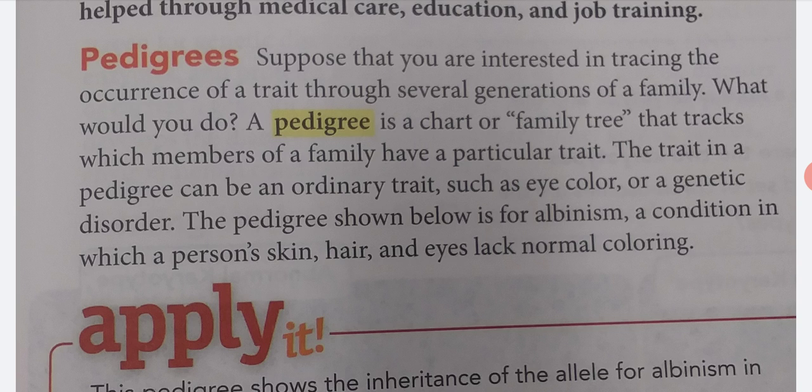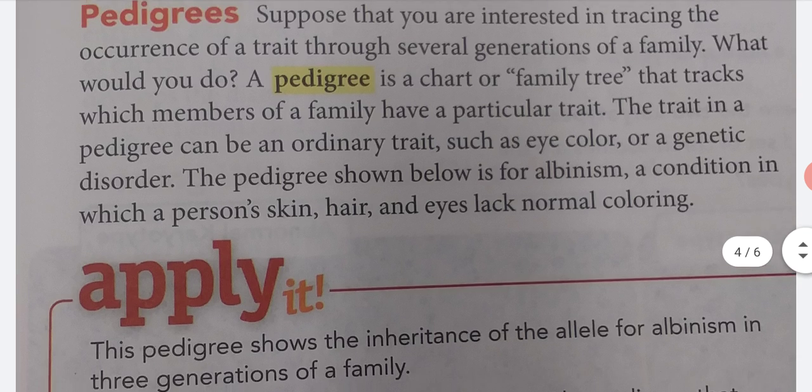Pedigrees. Suppose that you are interested in tracing the occurrence of a trait through several generations of a family. What would you do? A pedigree is a chart or family tree that tracks which members of a family have a particular trait. The trait in the pedigree can be an ordinary trait, such as eye color, or a genetic disorder. The pedigree shown below is for albinism, a condition in which a person's skin, hair, and eyes lack normal coloring.